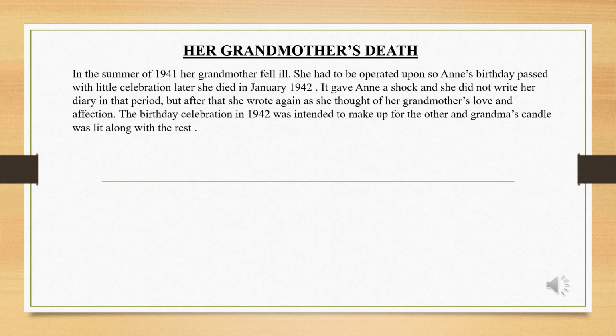From the chapter, you have understood that her grandmother had a key role in her life. Her grandmother's death was a great shock for her. In the summer of 1941, her grandmother fell ill. She had to be operated upon. So Anne's birthday passed with little celebration. Later she died in January 1942. It gave Anne a shock and she did not write her diary in that period. But after that she wrote again as she thought of her grandmother's love and affection. The birthday celebration in 1942 was intended to make up for the other, and grandma's candle was lit along with the rest.